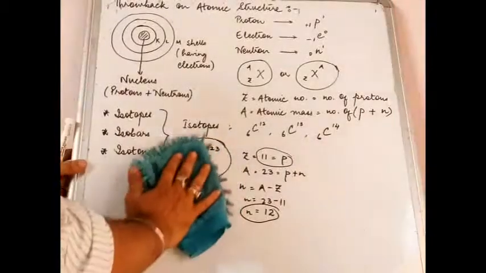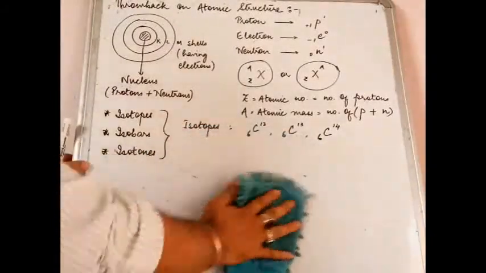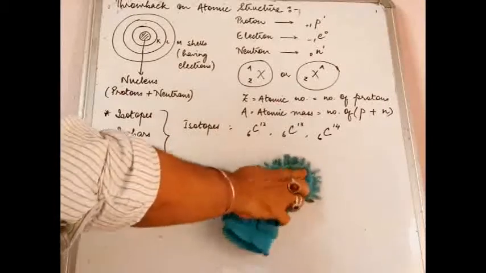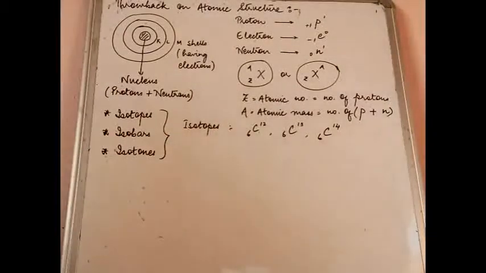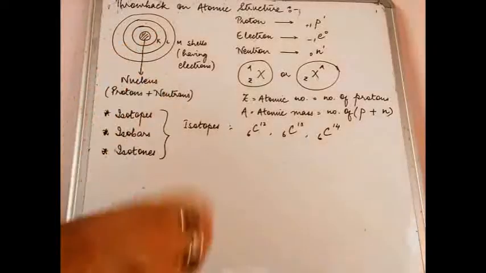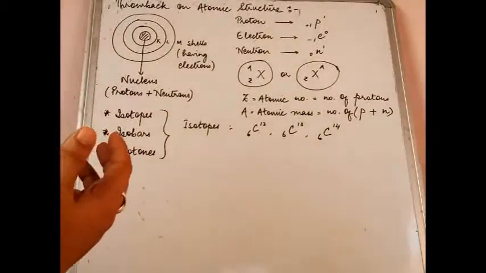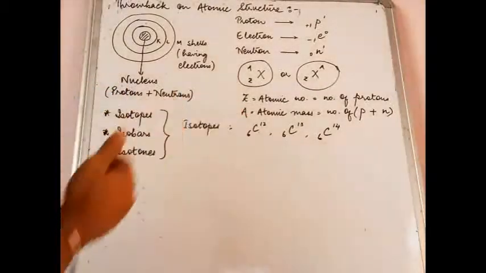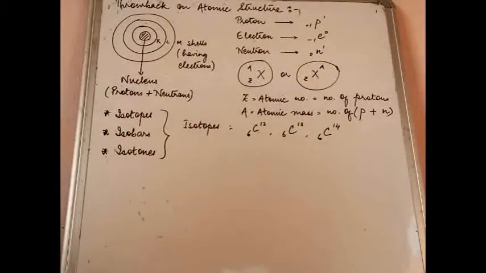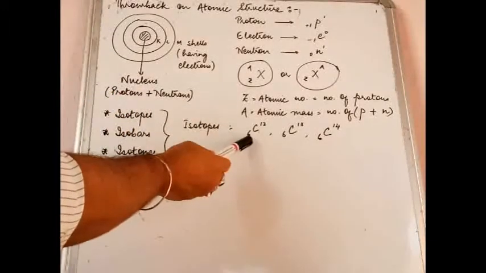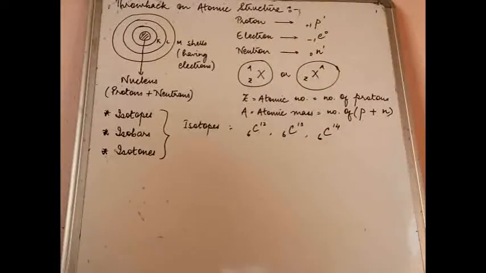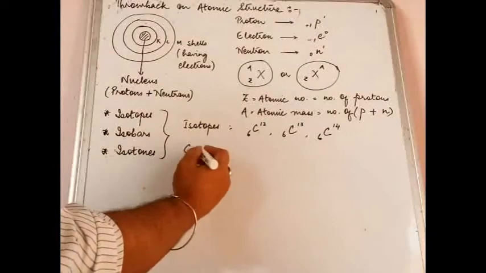Now, a more important aspect of what we have to study is this particular part. Everybody knows that for any element, let's say we take carbon, a very commonly known element, the carbon that you are very familiar with is this carbon 6C12, because you generally write carbon 12.